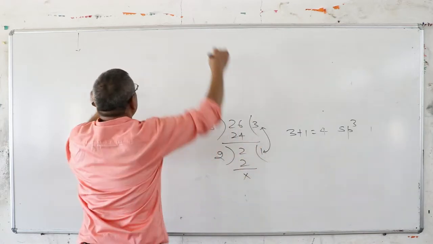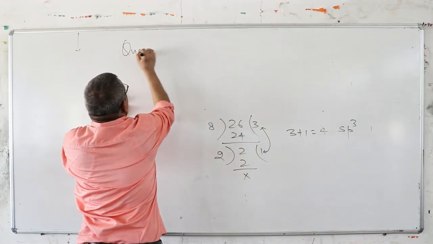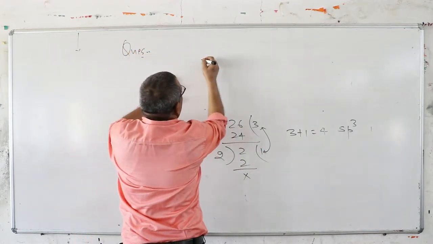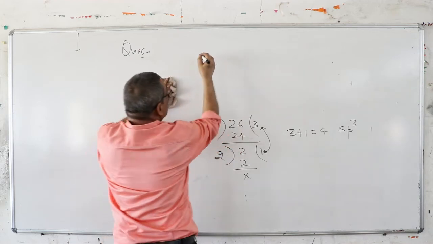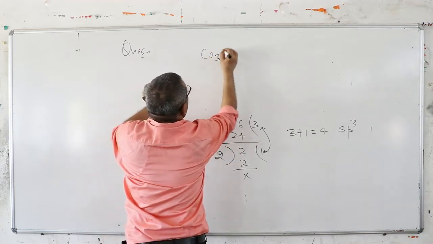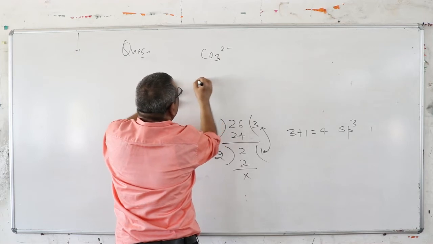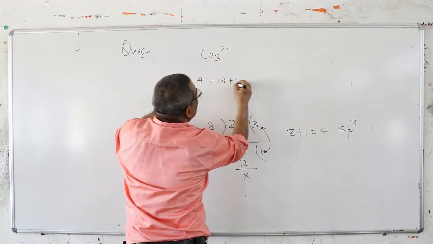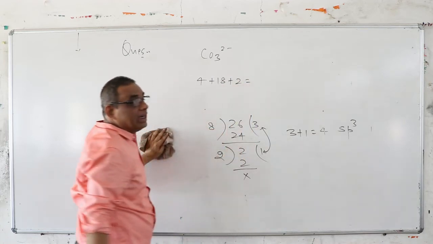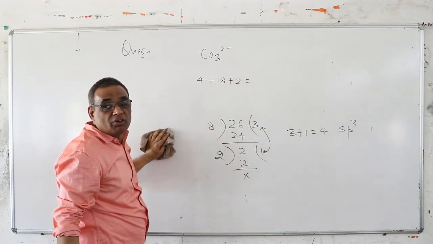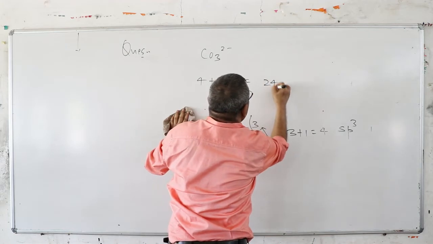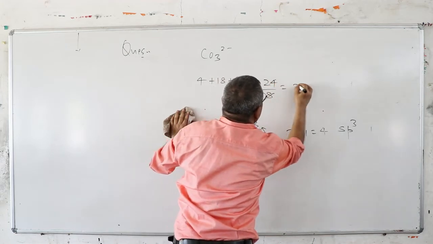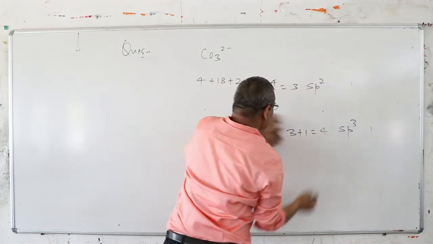Now the question is, how will you use the shortcut for an ion? Suppose I am talking about carbonate and want to find the hybridization. How will you find out? Valence electrons: carbon 4 plus 3 oxygens is 18 in total. The 2 minus charge is a gain of electrons; a negative sign is assigned for gain of electrons. So it comes to 24 divided by 8. You get 3, so this hybridization is sp2.